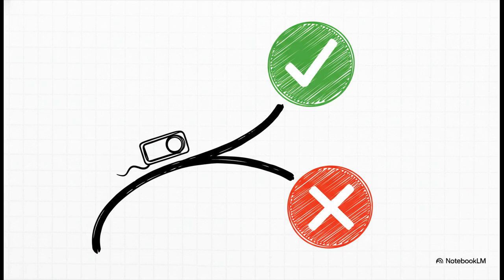And that question can only ever have one of two answers. Is something true or is it false? That's it, a simple yes or no. This little binary choice is the absolute foundation of all decision-making in programming. And in Python, our main tool for asking this question is the if statement.